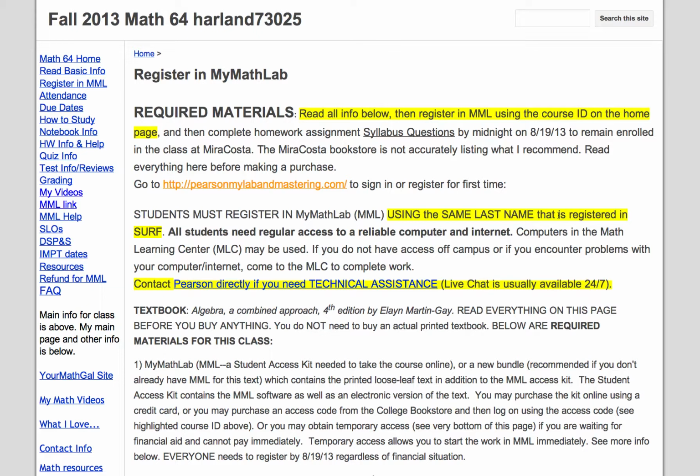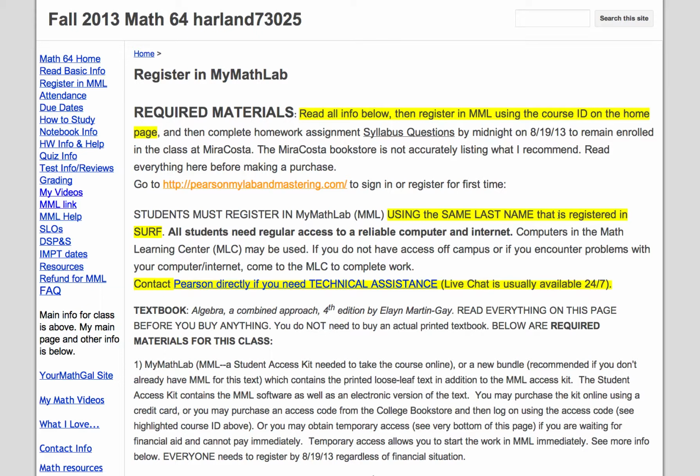Okay, so those are just some basics. I am committed to having regular contact with you. I will be sending out weekly emails. That'll be at least once a week. And those are really copied announcements from what will be in the online materials. So check your announcements in case an email gets lost and doesn't make it to your inbox. I will be monitoring your attendance and your progress, and you are required to attend this class by logging in online regularly and keeping up with all due dates.